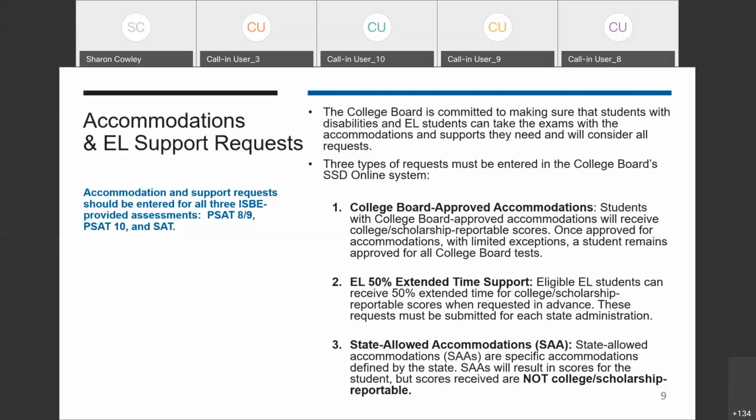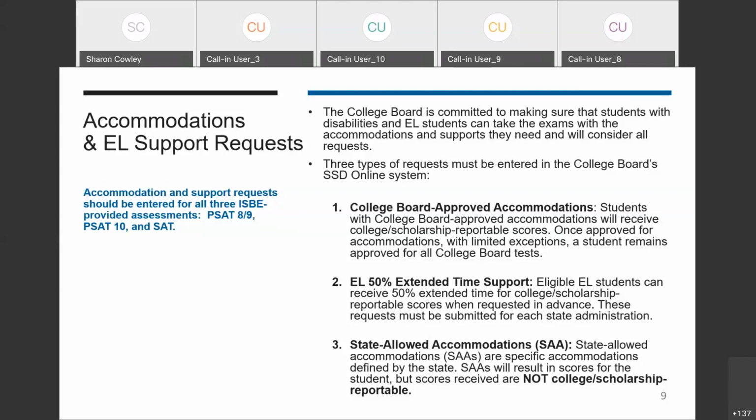The second type of request you will submit into SSD Online is the EL 50% extended time support. This support is for eligible EL students and must be submitted each test administration for students who qualify. For example, if you have a 10th grader who will use this support, if they still qualify next year as an 11th grader, you'll need to reapply. Students who use this support will receive college and scholarship reportable scores.